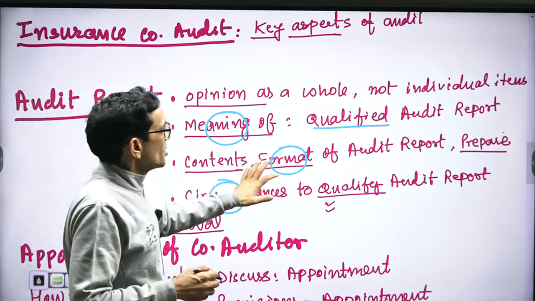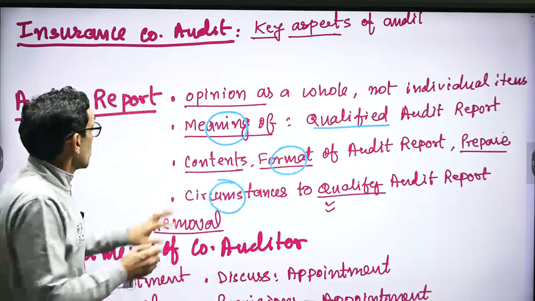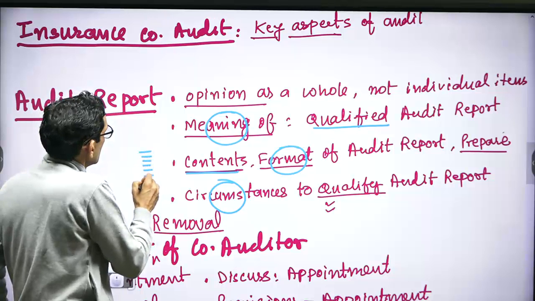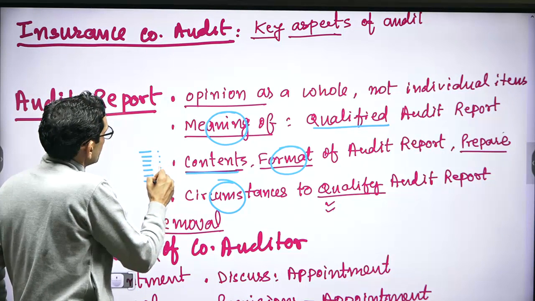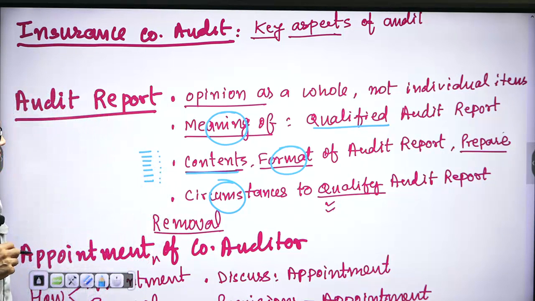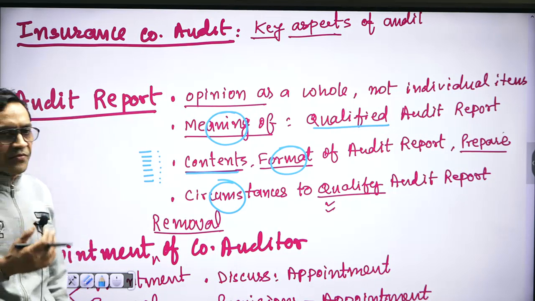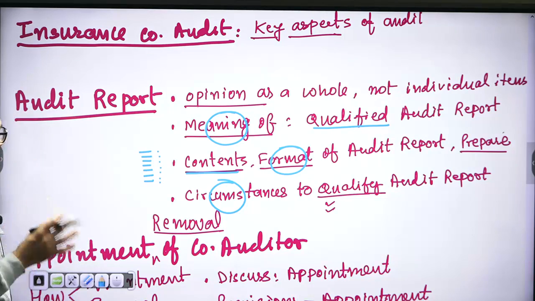And the format of the audit report is also asked, its contents. So you have to write the various parts of the audit report and the key point thereof. That will be the content of the audit report, right? So the focus of the examiner has been on the qualified audit report. It may be asked. For long it has not been asked.